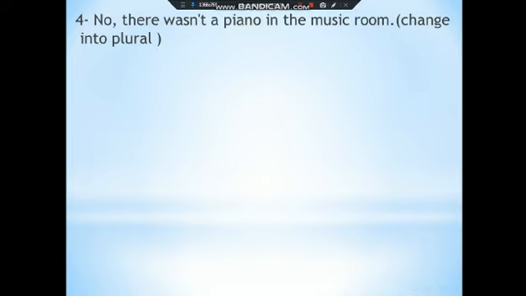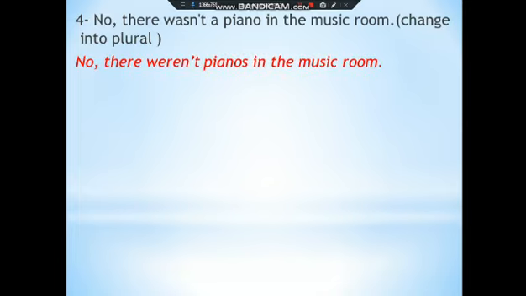Piano, radio, video, photo. We add only s. However they end with o, but we only add s. So, no, there weren't pianos in the music room. I crossed out a because I use a plus a singular noun. So no, there weren't pianos in the music room.